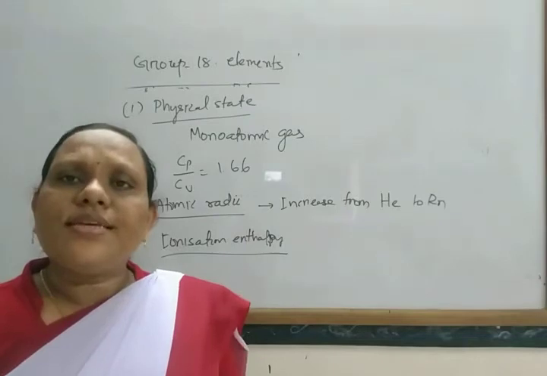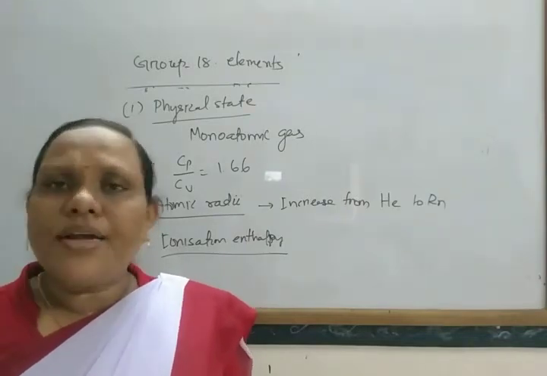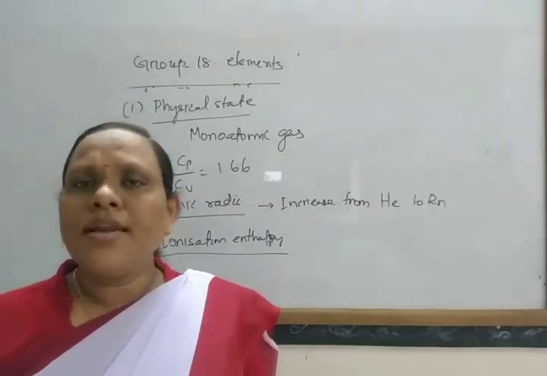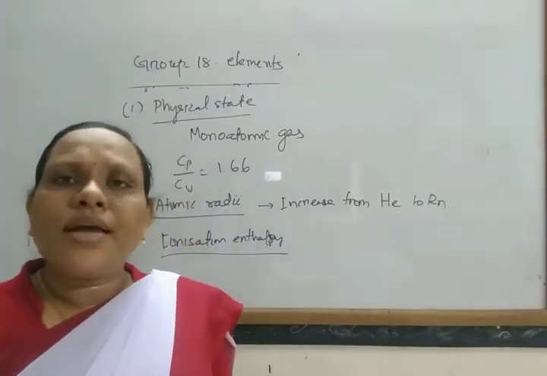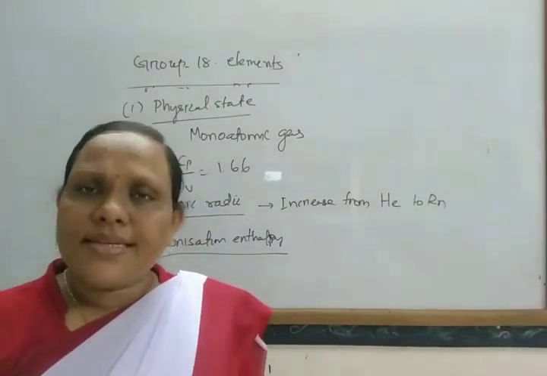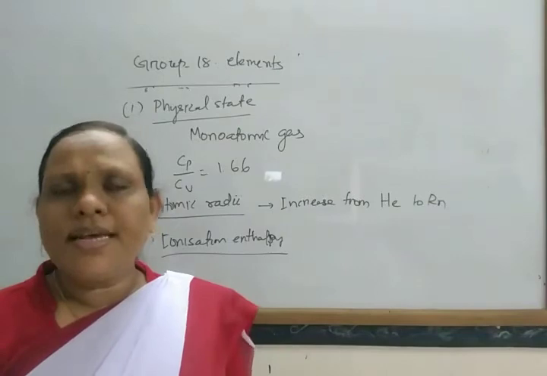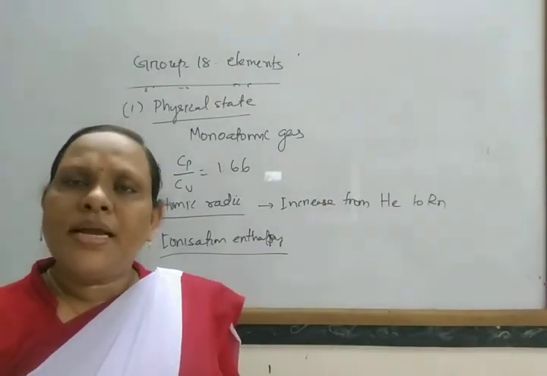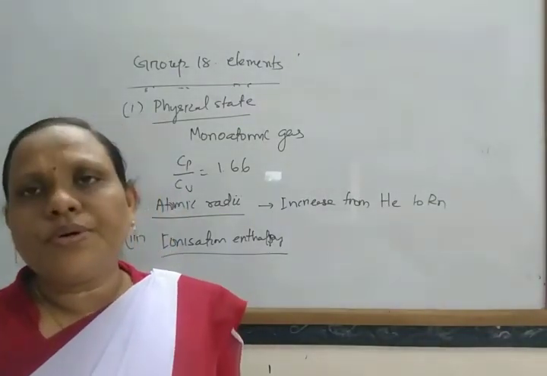In this way these elements have high values of ionization enthalpies, and as ionization enthalpy decreases with increase in size, it decreases from helium to xenon.